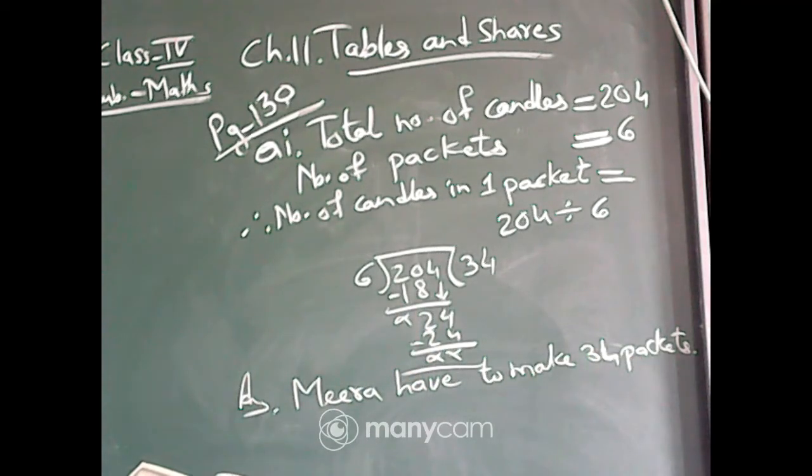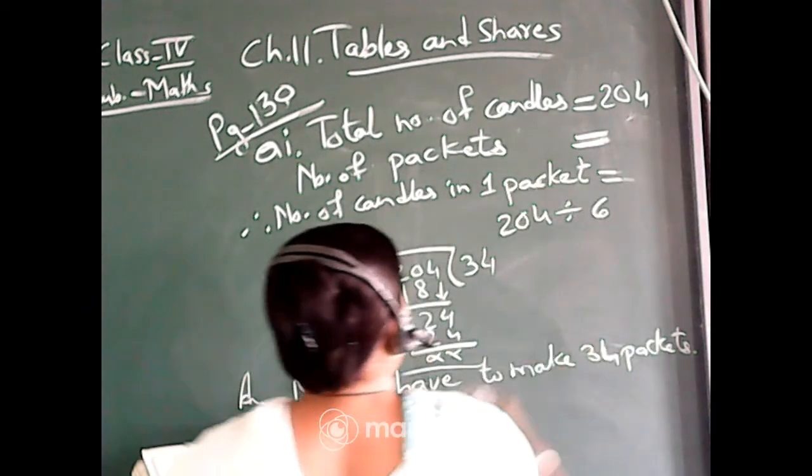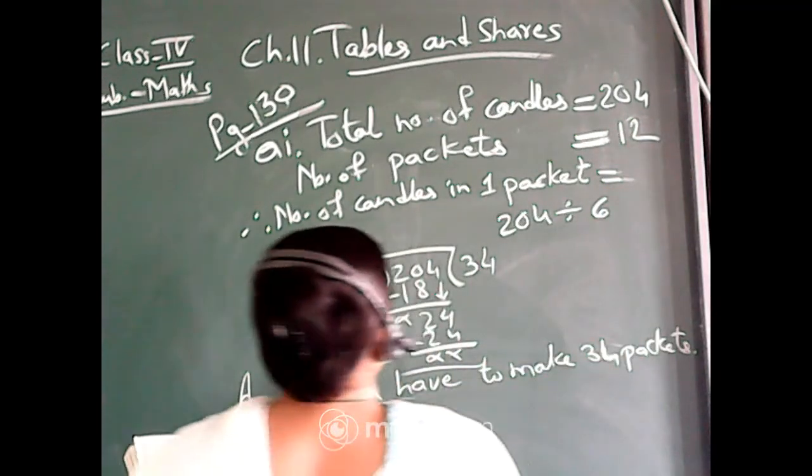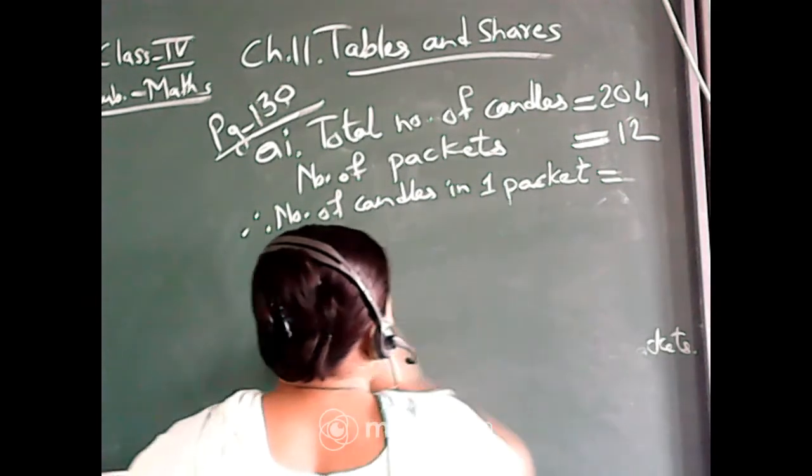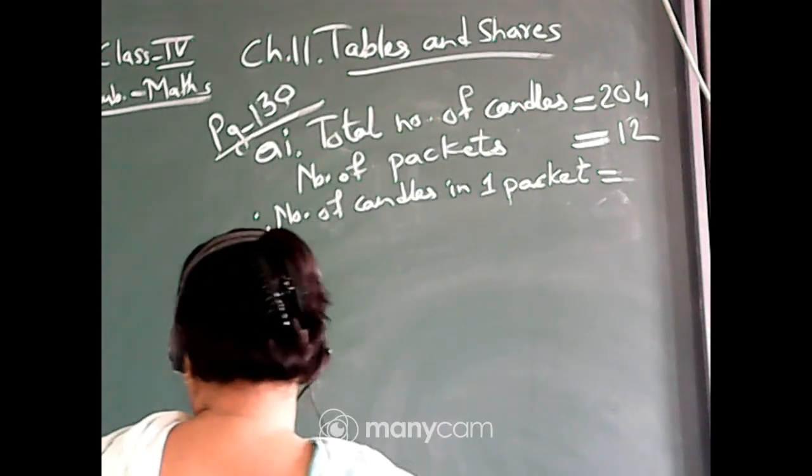Yes. Now come to the next one. If she packs them in packets of 12, then how many packets will she make? Now here, in one packet there are 12 candles, so it will be divided by 12. So here it will be 12, and the other remains the same.